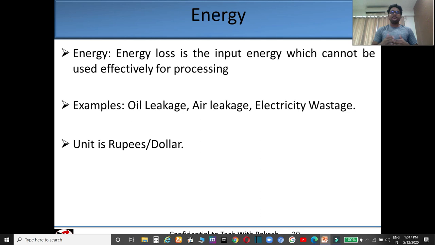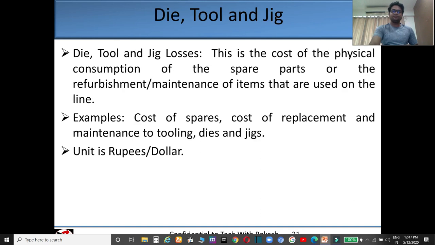Energy loss. Energy loss is the input energy which cannot be used effectively for processing. Suppose that oil leakage, air leakage, electricity wastage. So this type of wastage will come under energy loss. Its unit is also dollars and rupees.